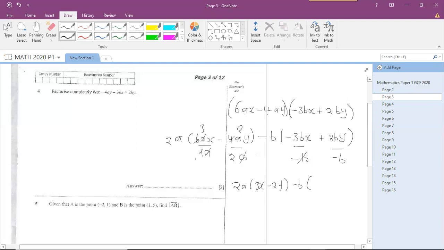The b will cancel, the minus will cancel, we remain with 3x there. The b will cancel, the minus will multiply with this, so we're going to have minus 2y. So minus 2y. We'll end up with these two that are the same. So we're going to say 3x minus 2y.